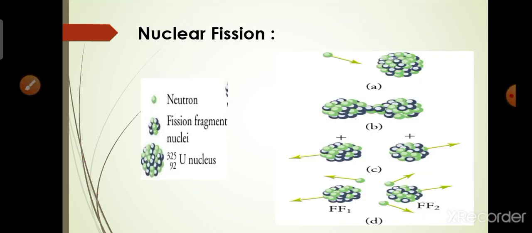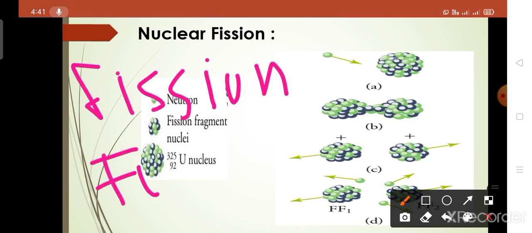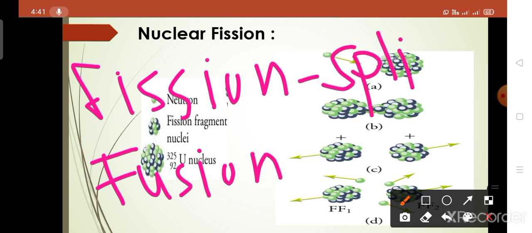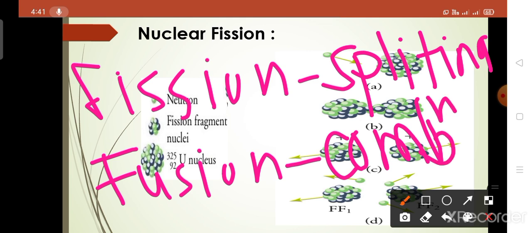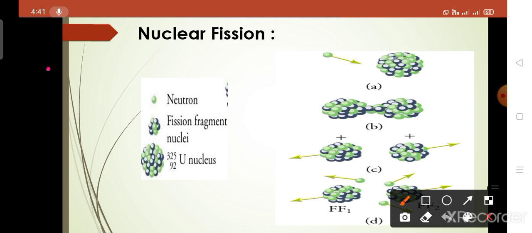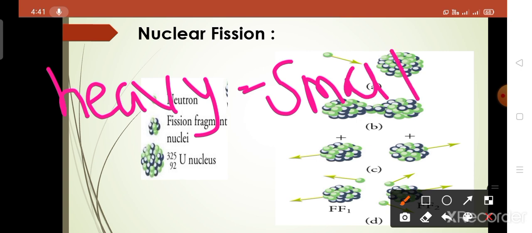First one, nuclear fission. Actually, what does nuclear fission mean? Nuclear fission and nuclear fusion are two different concepts. Fission involves the splitting of a nucleus, or splitting of a heavy atom. And fusion means the combination. In fission, the heavy nucleus is converted into smaller, two or more nuclei.